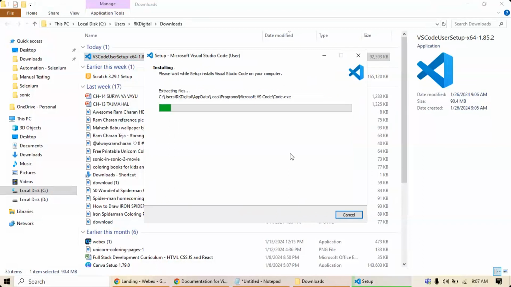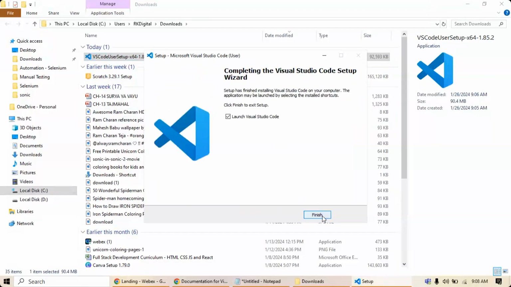You need to understand how you are going to use this VS Code for our web development. What is web development, and what are we going to do using this tool? We will see that as part of our next subsequent videos. See the progress bar; it says whether the installation is 100% complete or not. When it reaches the end, the installation is complete. Now it is creating the shortcuts, and then you will see finish.